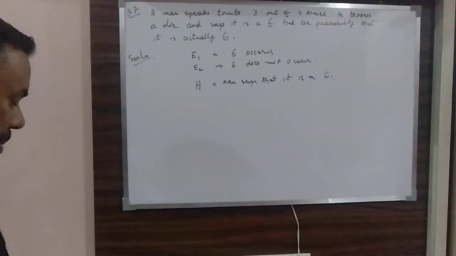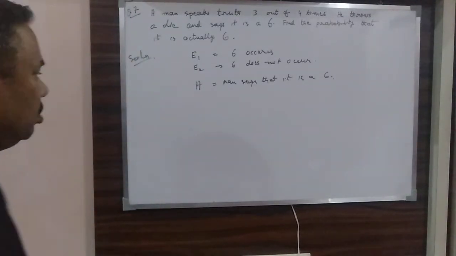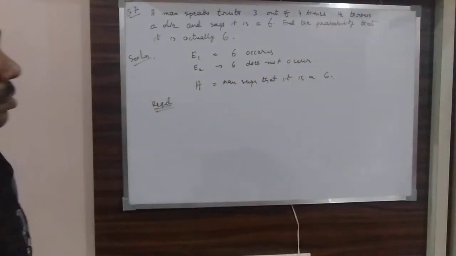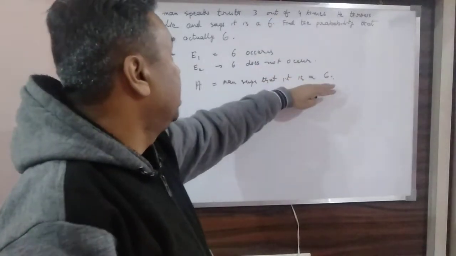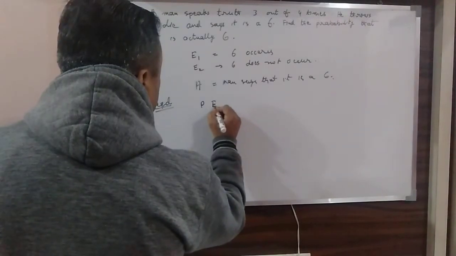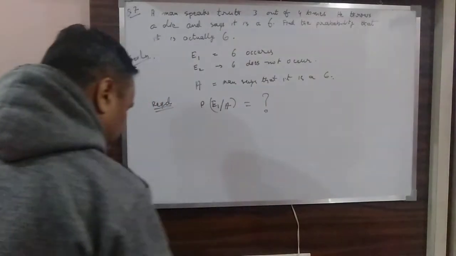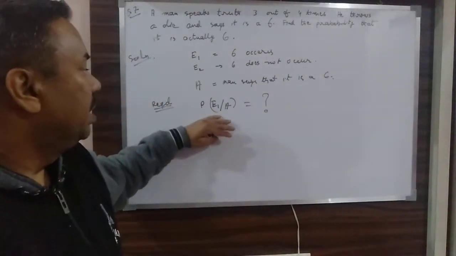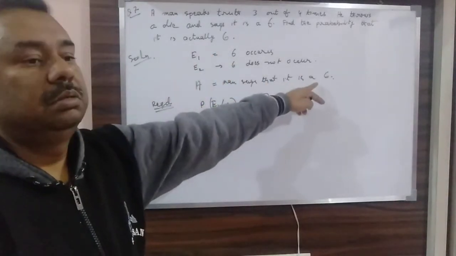Okay, the man says that it is a 6. So what do I have to find out? What is my required condition? He is saying that it is a 6, on the condition that 6 is occurring. So what I have to find out is P(E1 | A). This is my requirement. My requirement is P(E1 | A): that 6 is occurring on the condition that the man is saying it is a 6.